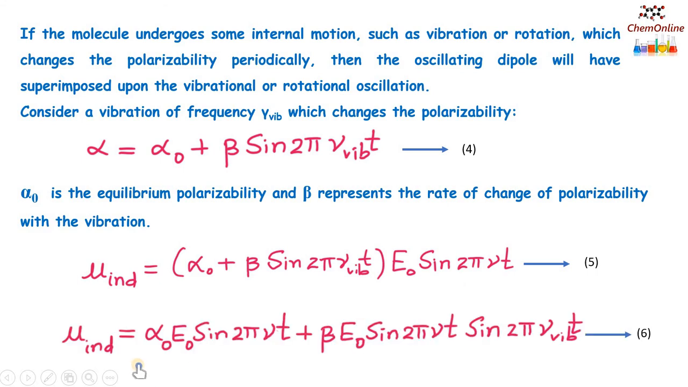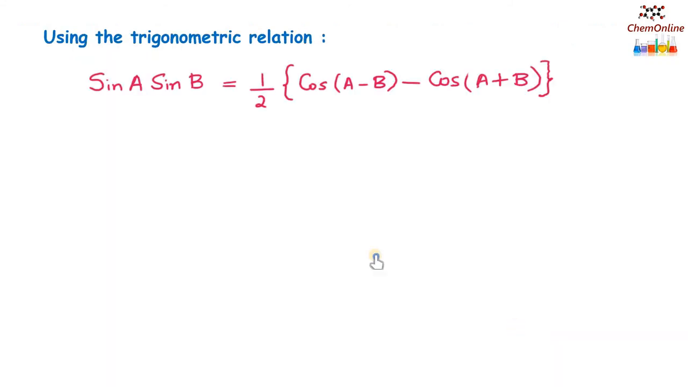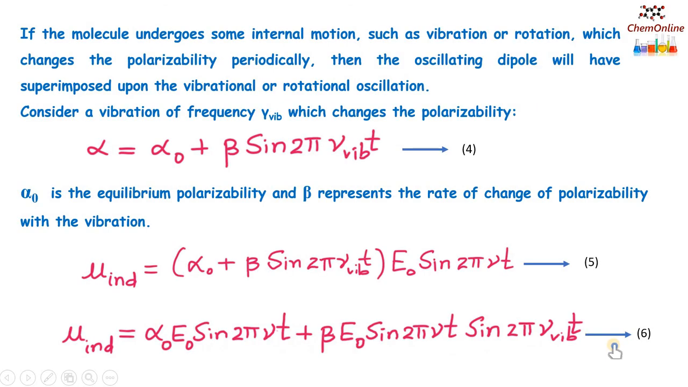On expanding, we get μ equals α0 E0 sin 2πνt plus β E0 sin 2πνt into sin 2πν_vib t. Now using a trigonometric relation, sin A sin B equals 1 by 2 [cos(A minus B) minus cos(A plus B)]. So in equation 6, we have sin 2πνt into sin 2πν_vib t, so this can be considered as sin A sin B.